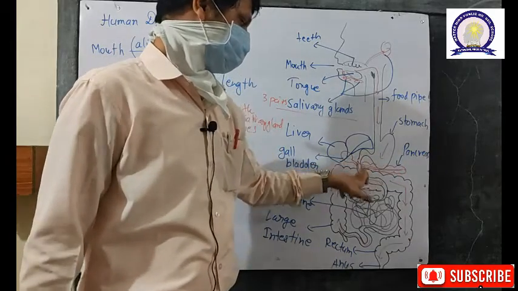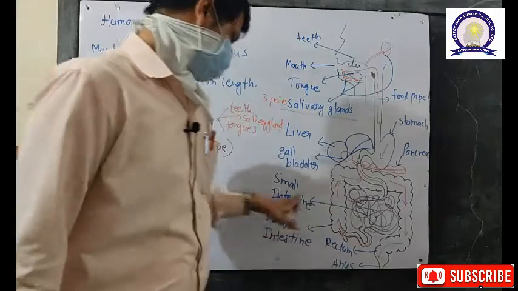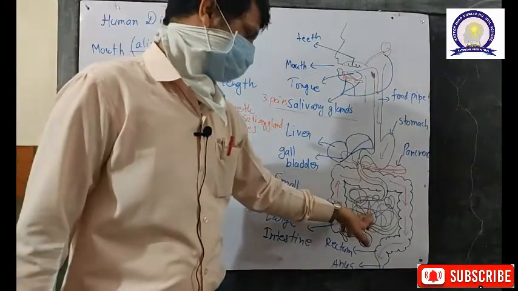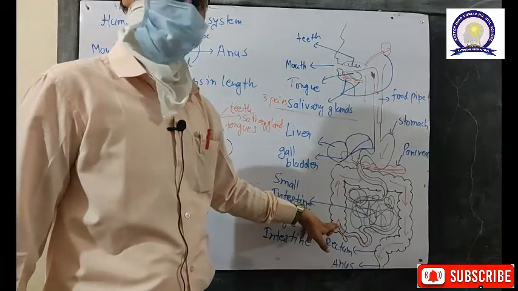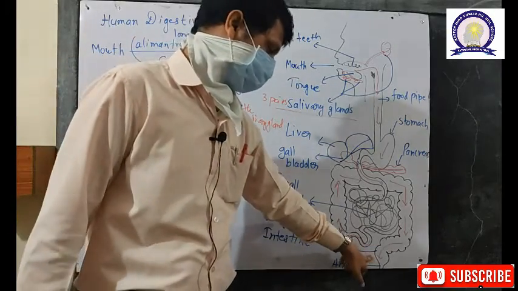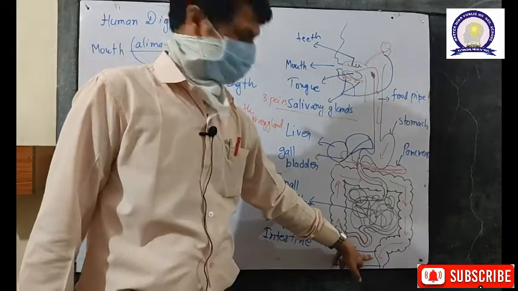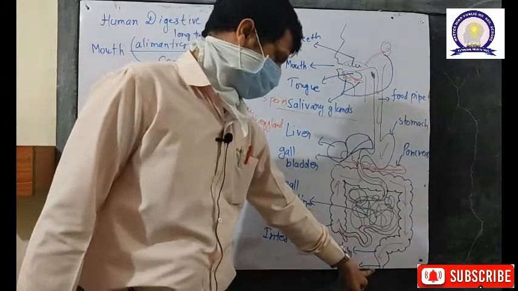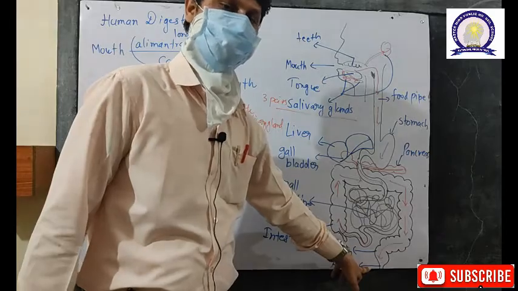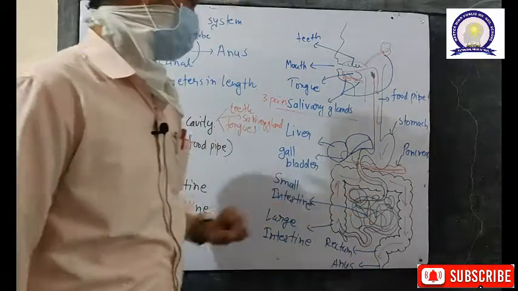The stomach continues as a further pipe-like structure called the small intestine. Then the small intestine joins a broader pipe-like structure called the large intestine, and the large intestine ends in a broader chamber called the rectum, where undigested food is temporarily stored, and the anal canal and anal orifice, from which the undigested food is disposed of out of the body.